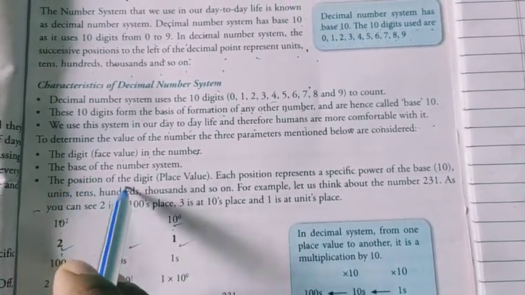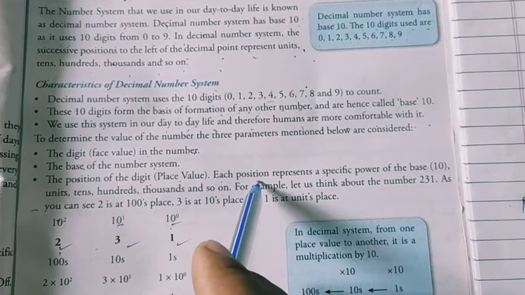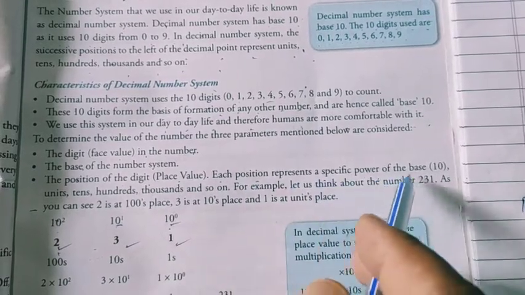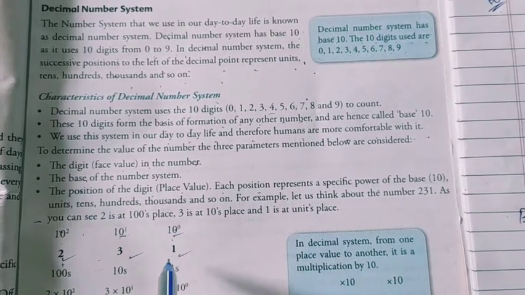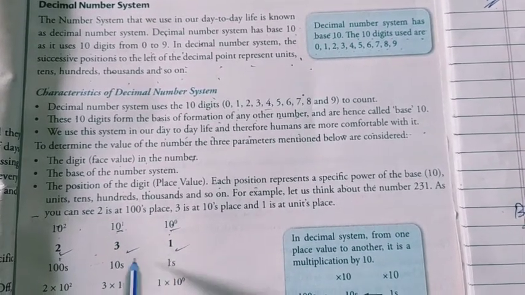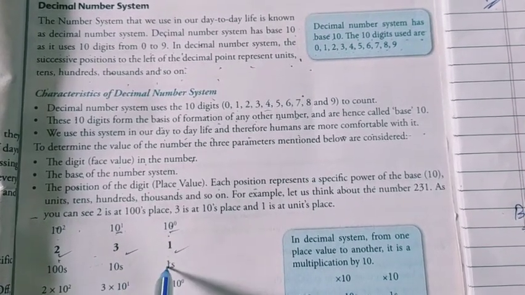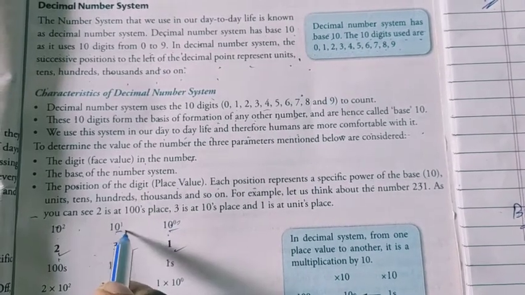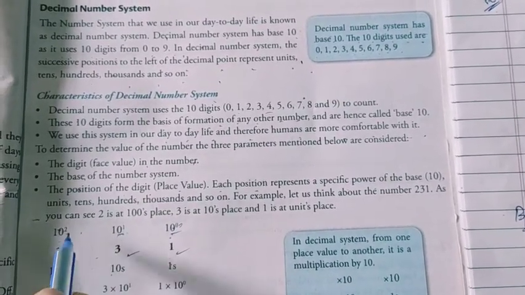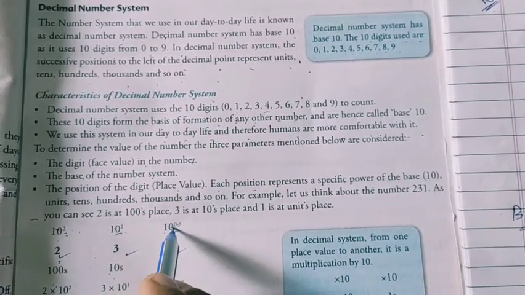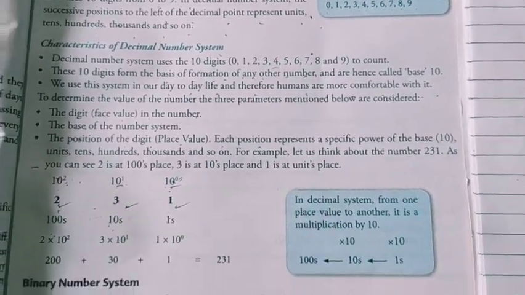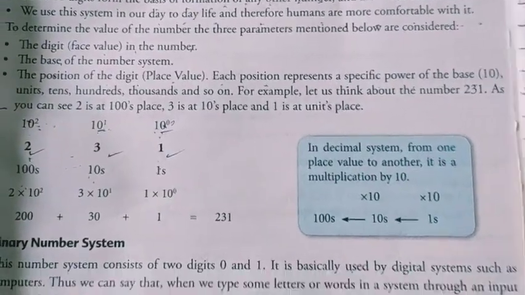Now, position of the digit, the place value. Each position represents a specific power of the base 10. Here we have base 10 because this is our base 10. Which position is it? Ones, tens, hundreds. So ones is position 0, tens is position 1, hundreds is position 2, because hundreds is 10 to the power 2, tens is 10 to the power 1, and ones is 10 to the power 0, which is 1. This is simple mathematics you should know.